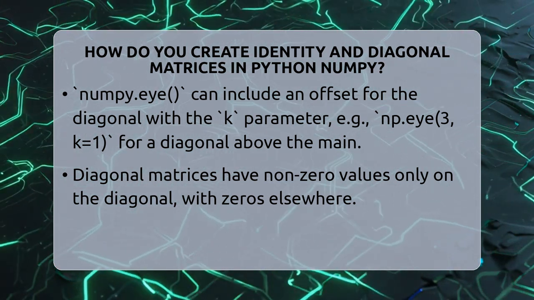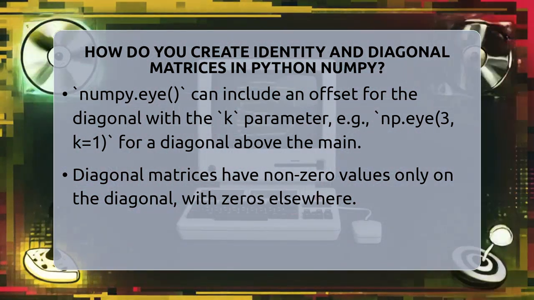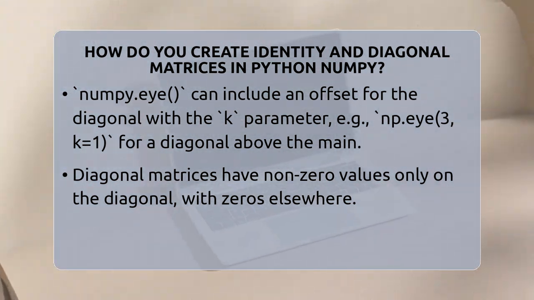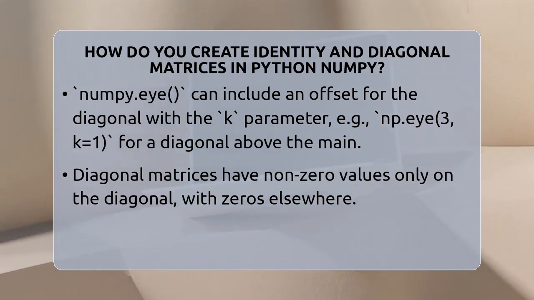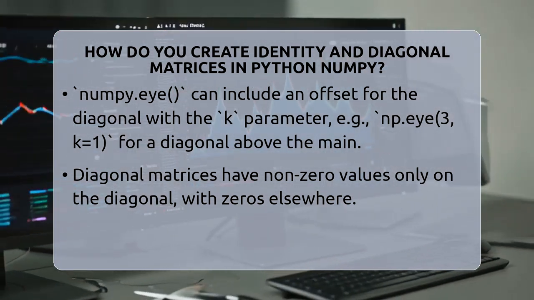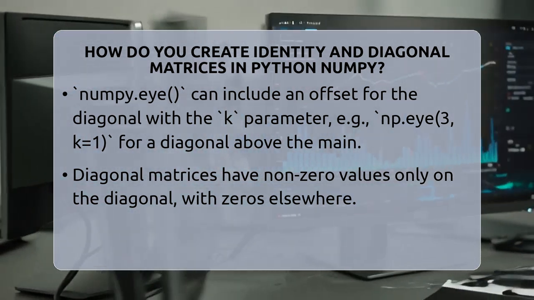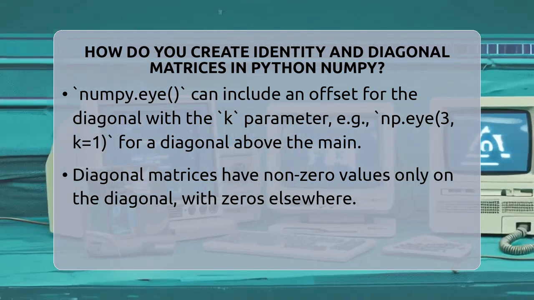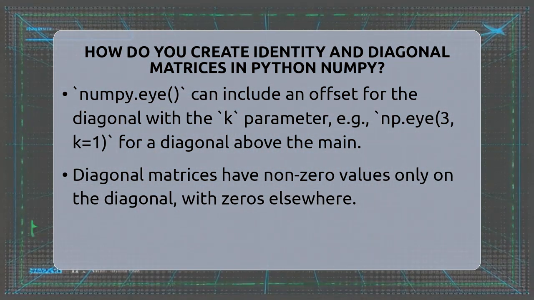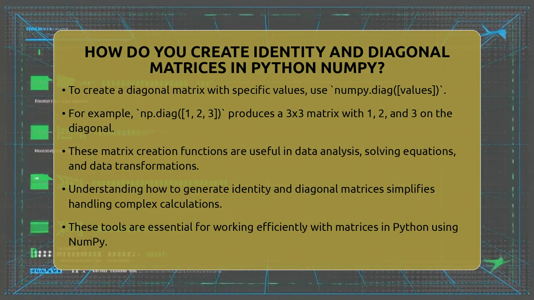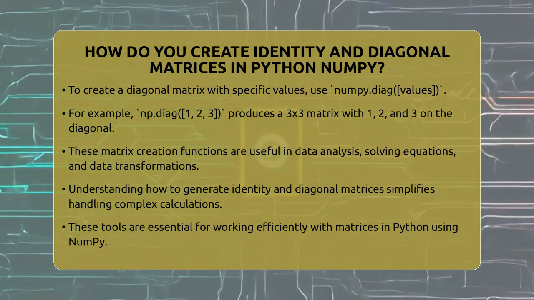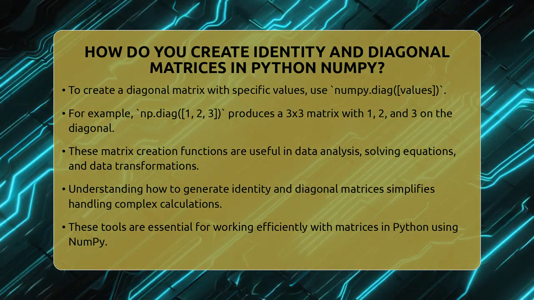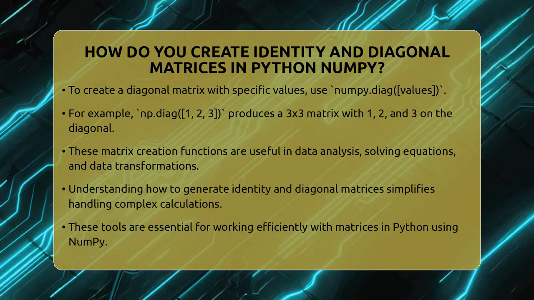Now let's move to diagonal matrices. These are matrices where only the diagonal elements are non-zero and everything else is zero. You might want to create a diagonal matrix with specific numbers on the diagonal, like 1, 2, and 3. To do this, NumPy has a handy function called numpy.diag. You pass a list or array of your desired diagonal elements, and it creates a matrix with those numbers on the diagonal. For example, if you write np.diag([1, 2, 3]), you'll get a 3 by 3 matrix with 1, 2, and 3 on the diagonal and zeros everywhere else.